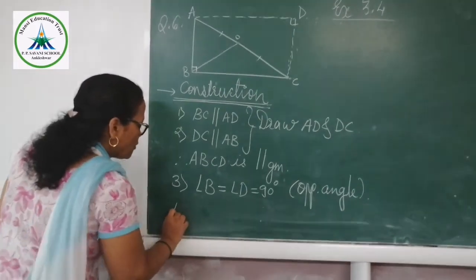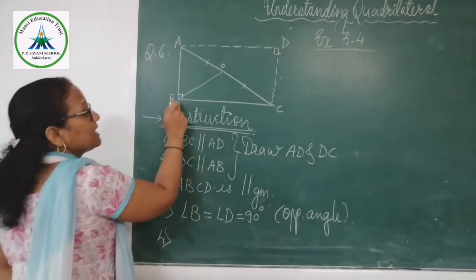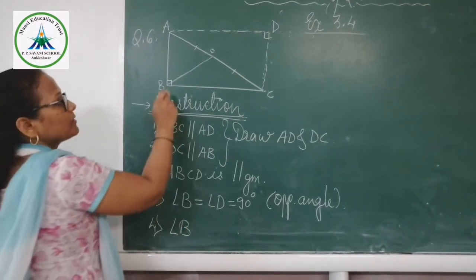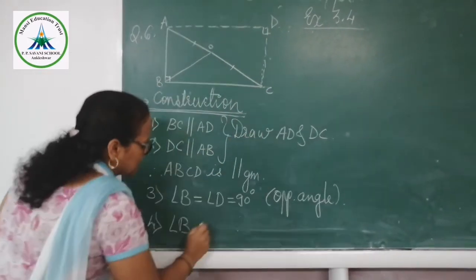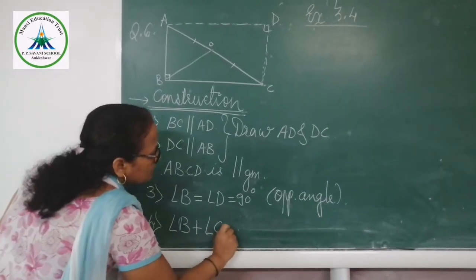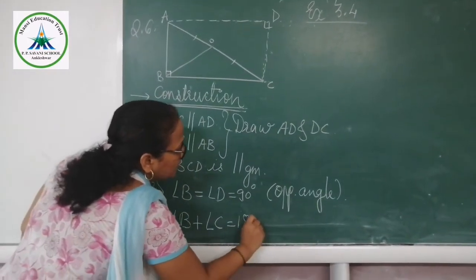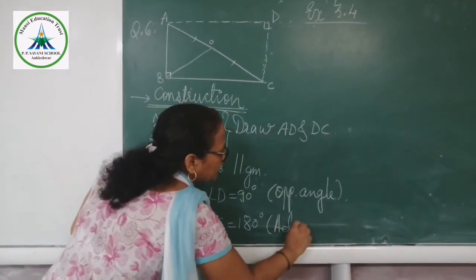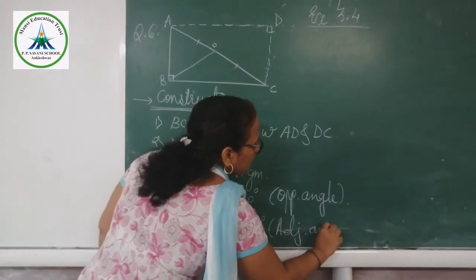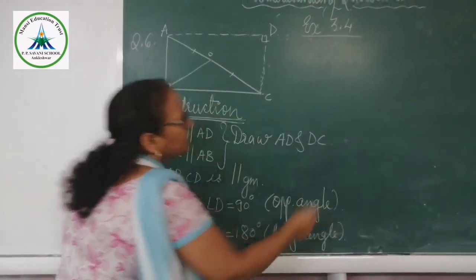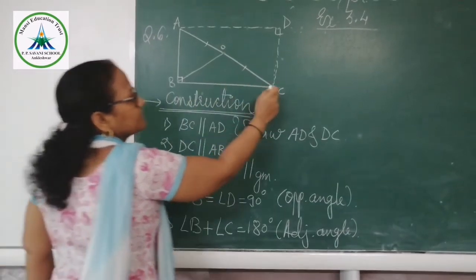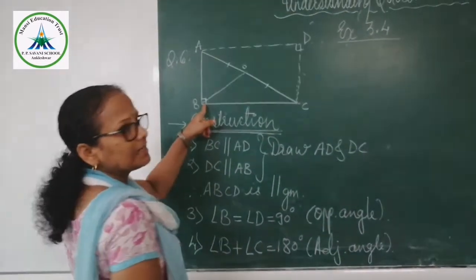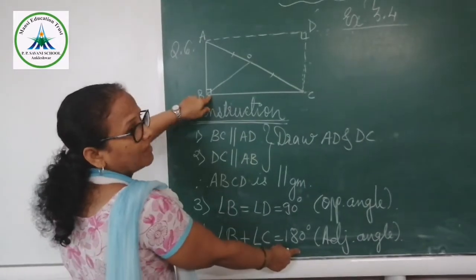Same case, your fourth point should be angle B is equal to 90 degree. If you talk about angle B plus angle C is equal to 180 degree. Why? Because these two are adjacent angles. Adjacent angles of the parallelogram are supplementary. Therefore, angle B plus angle C is equal to 180. And this is 90 degree, that means total is 180.